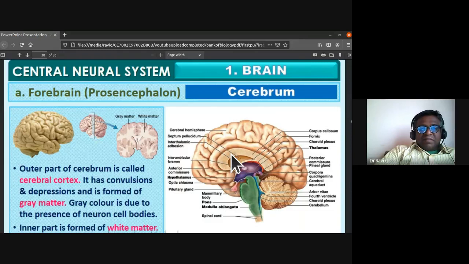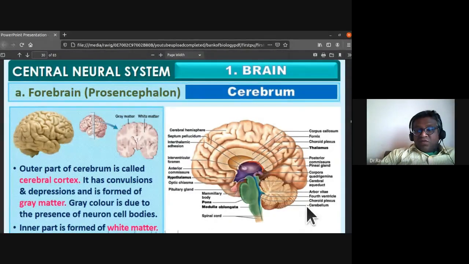The cerebrum will be continuing with it. The outer part of the cerebrum is called the cerebral cortex. It has convolutions and depressions and is formed of gray matter.